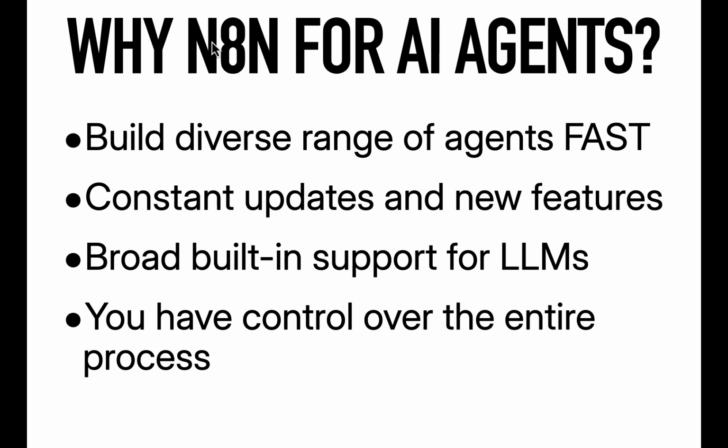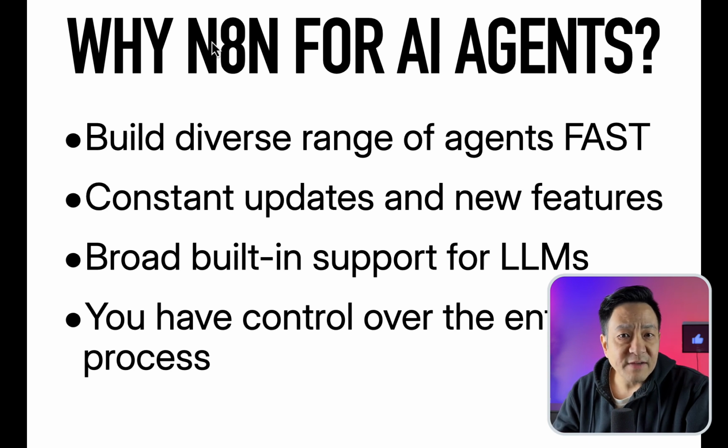It seems like everyone and their dog are making tools to create AI agents. This includes all the big players like OpenAI, Anthropic, Google Gemini, Perplexity, and these tools certainly have their place. But one criticism I have is that a lot of these tools don't give you fine-tuned control over the process that your agent takes. So if something doesn't work the way you want it to, it could be difficult to troubleshoot or tweak your workflow. With n8n, you have full control over each step of the process. And so for all these reasons and other reasons I've already mentioned in previous videos in this tutorial series, n8n is my top choice to build AI agents.